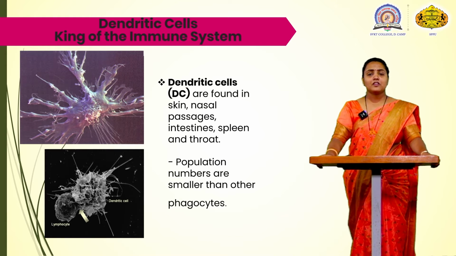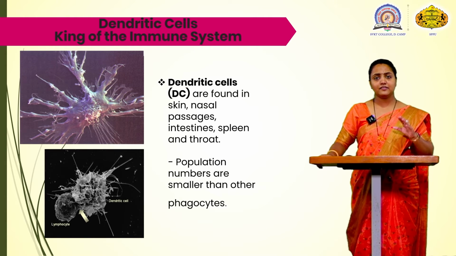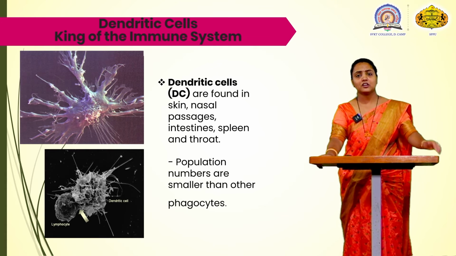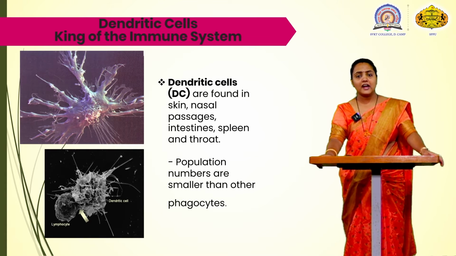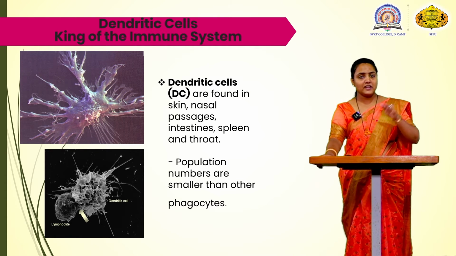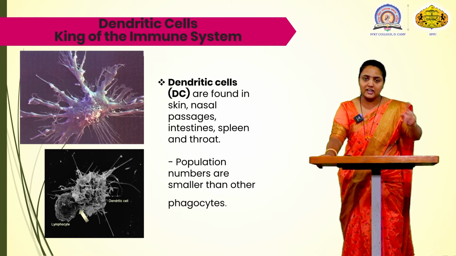Now here, when an antigen presenting cell, a dendritic cell, takes an antigen, it takes the protein cover from the antigen, and it makes its way towards the lymph node where the T lymphocytes and B lymphocytes are present to activate both of them.